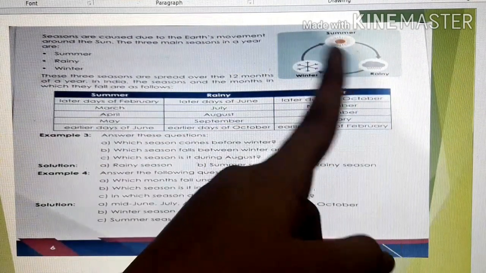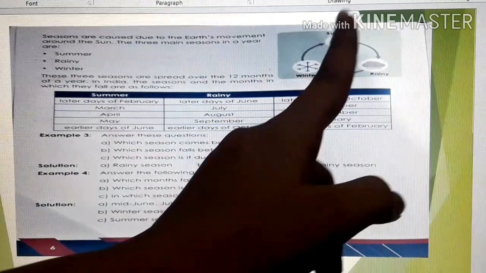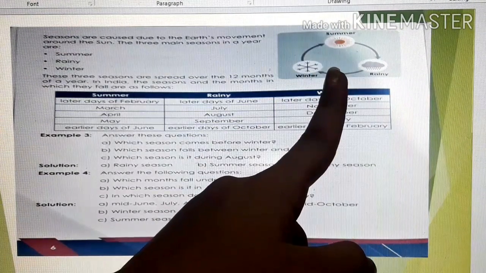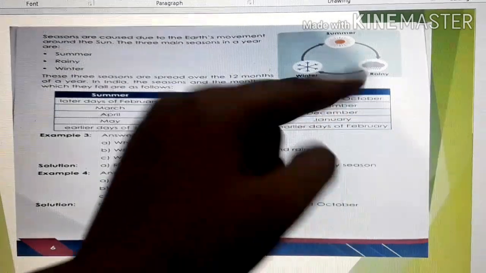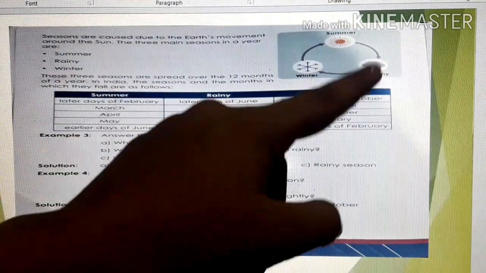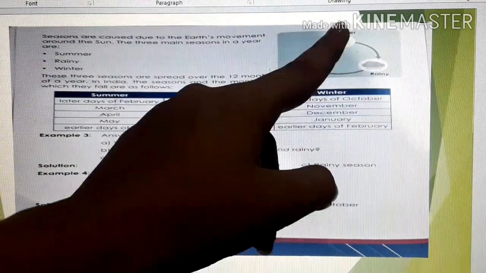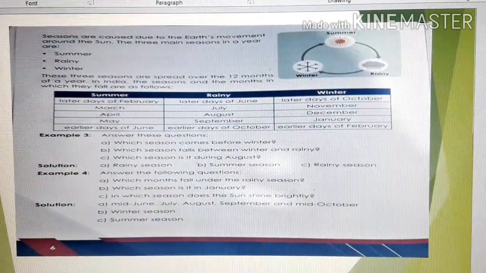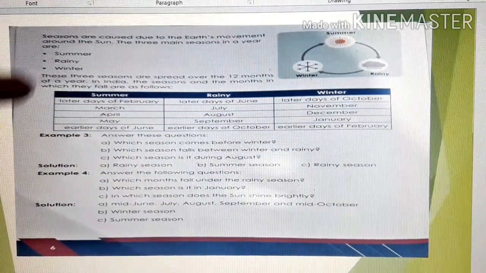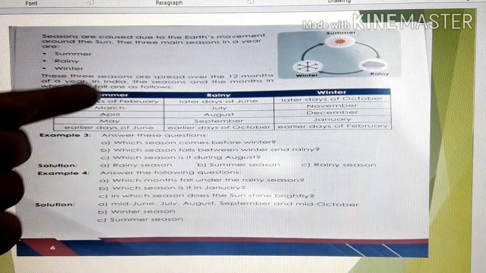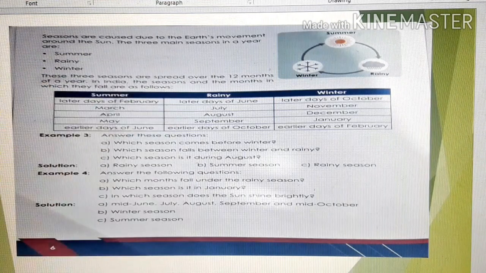Which season comes in between winter and rainy? Summer season. Okay, is it clear? So, if it is asked which season comes between rainy and summer, you can say winter. Clear? And which month falls under which season? You just go through it and I will ask you this in our next class.